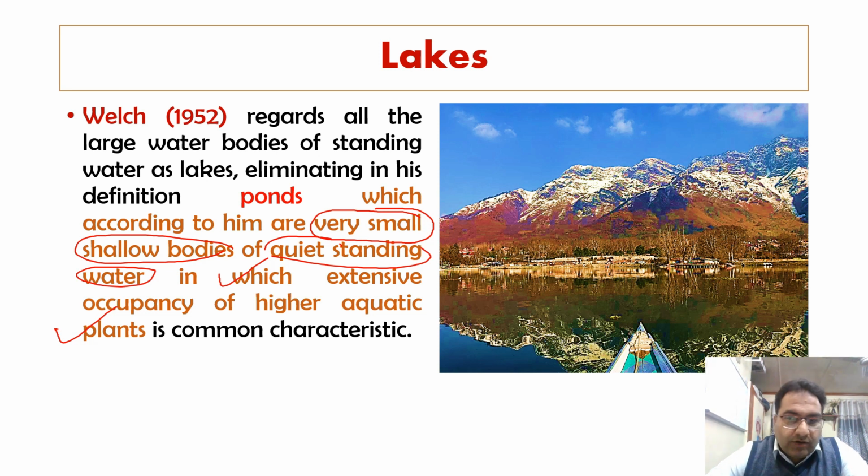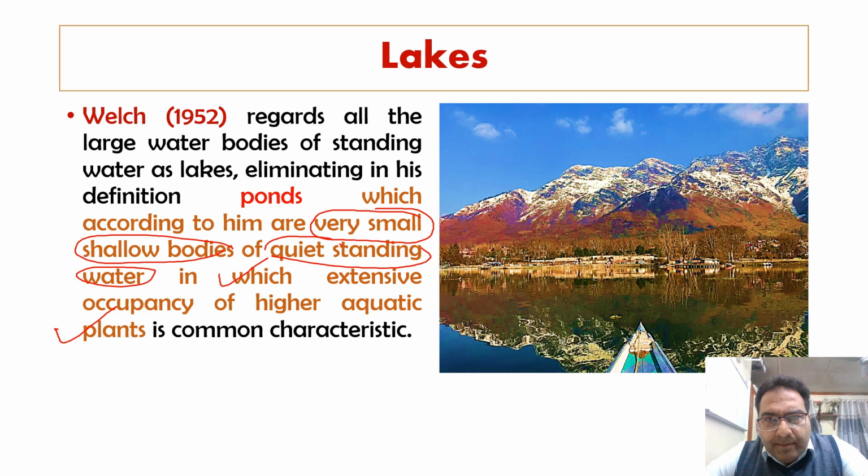Now, how do reservoirs differ from a lake? Can reservoirs be called lakes? No. A reservoir differs from a lake in that the reservoir is artificially created, by putting across a stream an earthen, stone masonry or concrete bandh or dam.